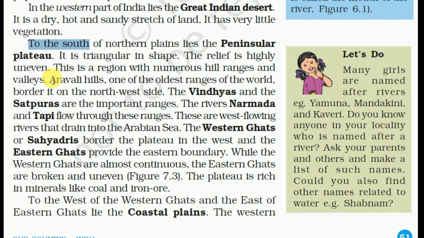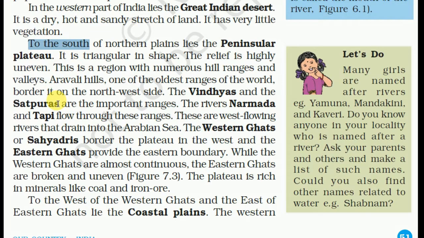The Vindhya and the Satpura are the important ranges. The rivers Narmada and Tapi flow between these ranges. These are west flowing rivers that drain into the Arabian Sea. The Western Ghats or Sahyadris border the plateau in the west and the Eastern Ghats provide the eastern boundary.